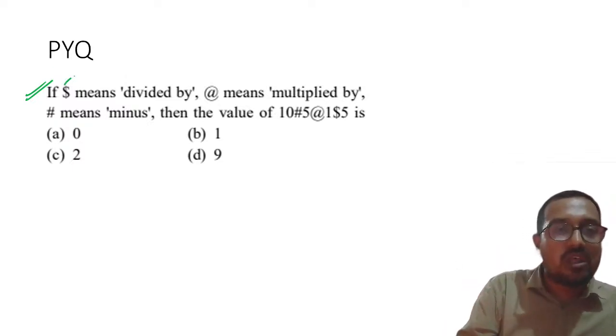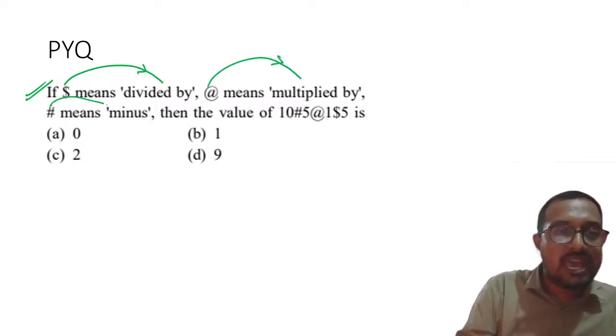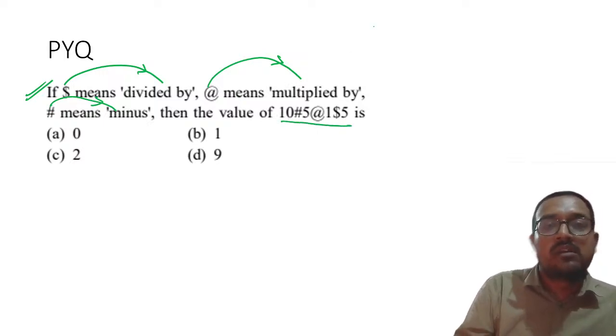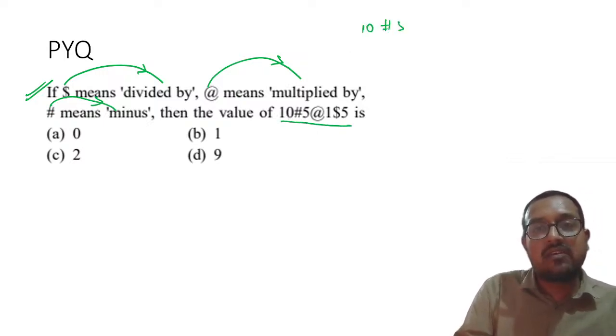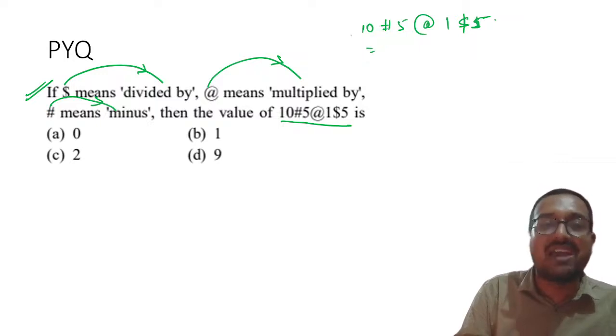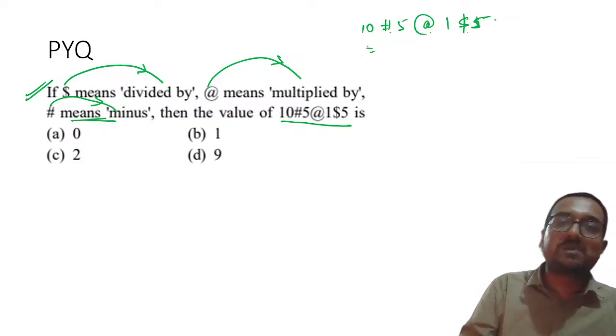Now my dear students, this is the major question, or you can say the question which is often asked. Dollar means divided by, at the rate means multiplied by, hashtag means minus. Then the value of 10 hashtag 5 at the rate dollar 1.5. Actually, it is more of a broadcast question rather than a reasoning question. Why? I will showcase to you. See, if you remove this part, hashtag at the rate dollar, then obviously this becomes super easy.